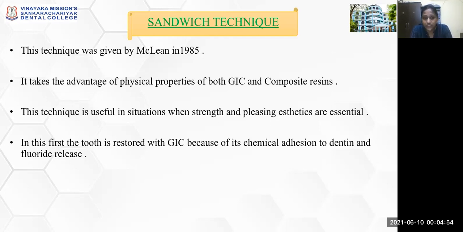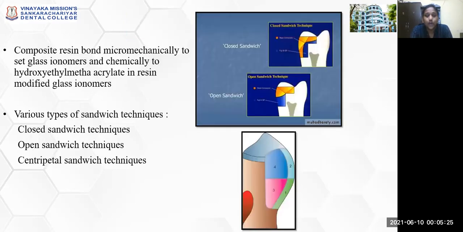Then coming to the sandwich technique. This technique was introduced by McLean in 1985. In the sandwich technique, we take advantage of the physical properties of both the GIC and composite resins. This technique is useful in situations when strength and aesthetics are essential. In this, the tooth is first restored with GIC because of its chemical adhesion to dentin and fluoride release, followed by micromechanical bonding of the composite resin, which will provide adequate strength to the restoration.